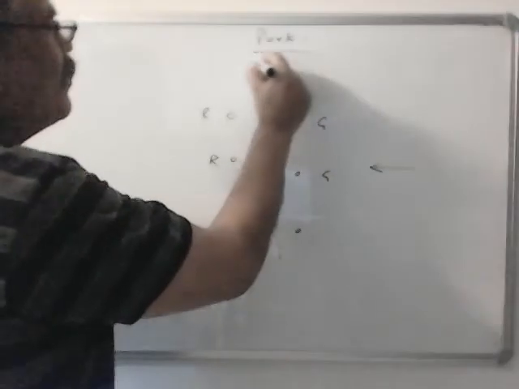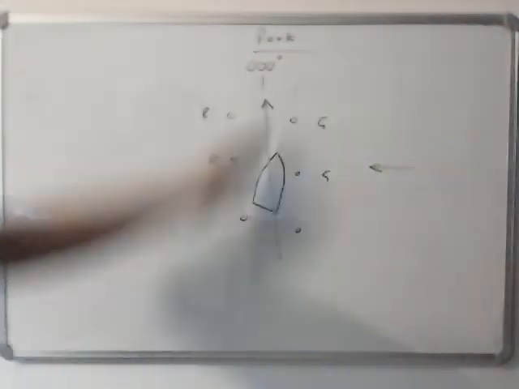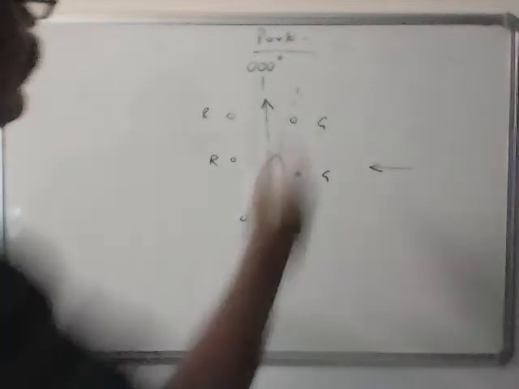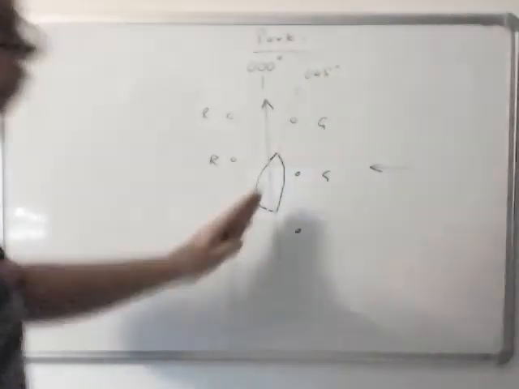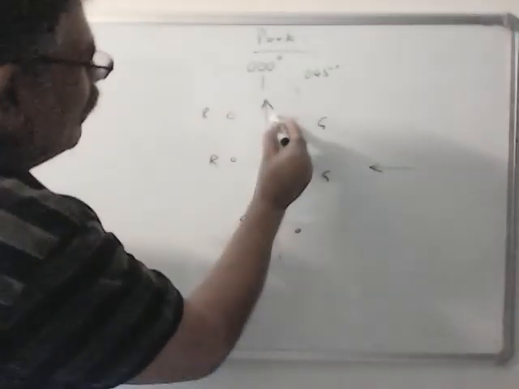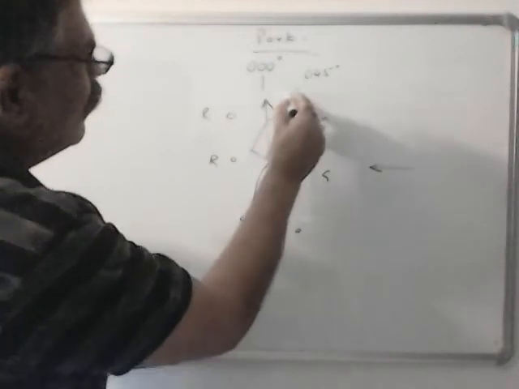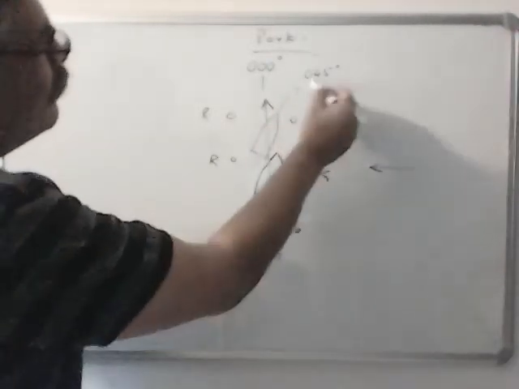Let's say 000 degrees. But your course steered, this is your gyro course, that is also known as course through the water, could be, let's say, 045. So you are steering 045, but you are going at the course of 000. So after some time, your ship will be here, parallel to this heading, same heading.